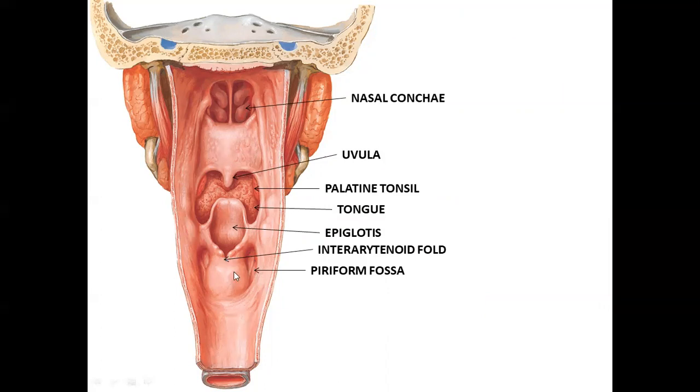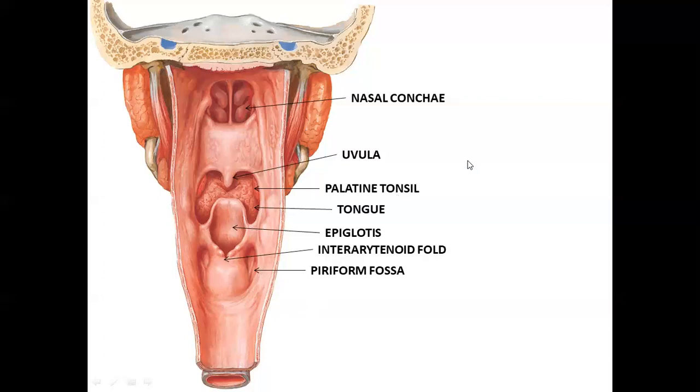Then another important thing is that sometimes an ingested food, foreign body, especially fish bone जो खाते हैं बच्चे, it gets lodged in this pyriform fossa, ठीक है। अगर ये नहीं निकाला टाइम पे तो obviously it will damage the internal laryngeal nerve, जिसकी वजह से क्या होगा, there will be an anesthesia in the supraglottic part of larynx and there will be loss of the cough reflex, ठीक है। So this internal laryngeal nerve here, it supplies the supraglottic part of the larynx.